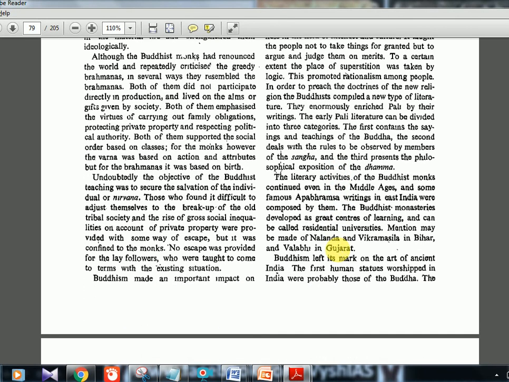The literary activities of the Buddhist monks continued even in the Middle Ages, and some famous Apabhramsa writings in East India were composed by them. The Buddhist monasteries developed as great centers of learning and can be called residential universities. Mention may be made of Nalanda and Vikramshila. So these are two universities, Nalanda and Vikramshila, and Vallabhi in Gujarat we have already seen in the time of Jainism. These are important residential universities where people would stay and then study.